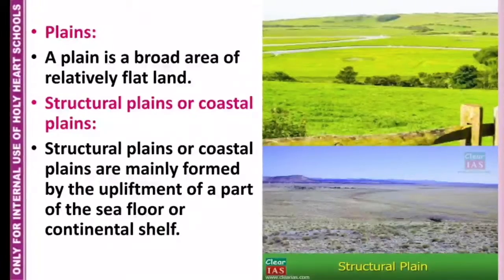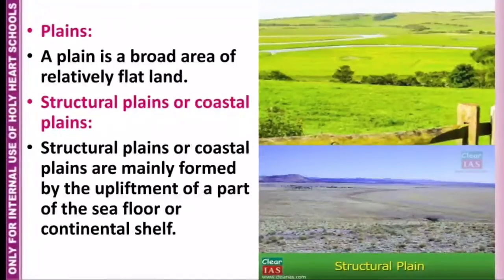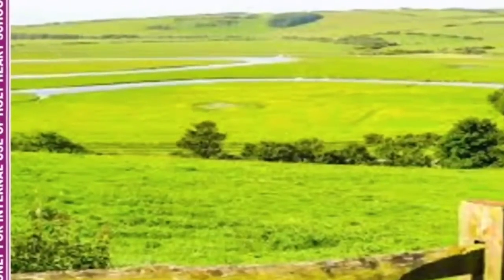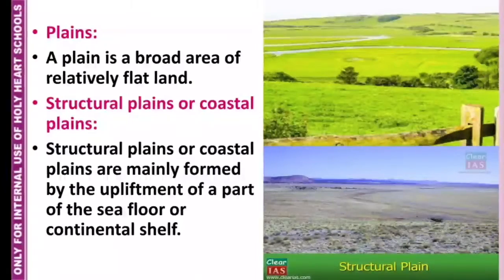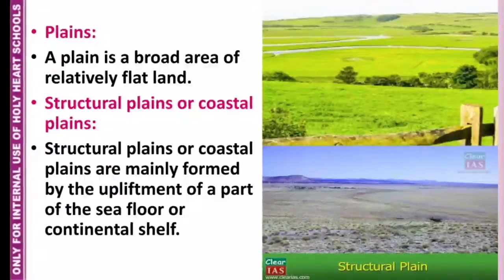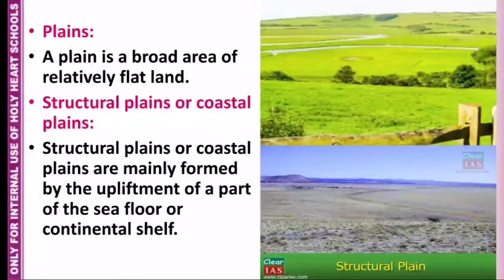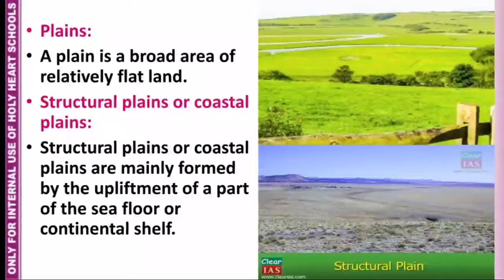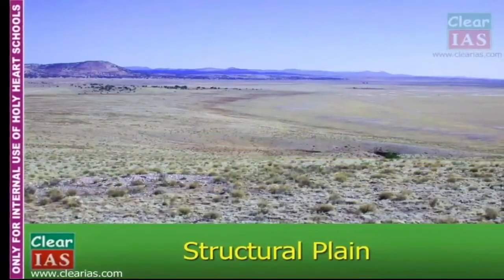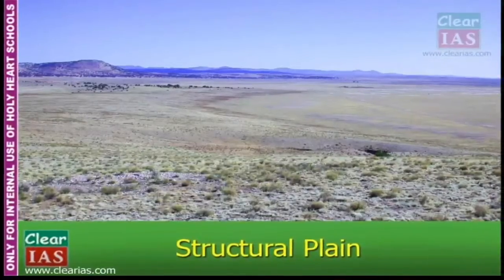The first term is plains. A plain is a broad area of relatively flat land. Structural plains or coastal plains. These plains are mainly formed by the upliftment of a part of the sea floor or continental shelf. Continental shelf is an area adjoining the continent and the sea.